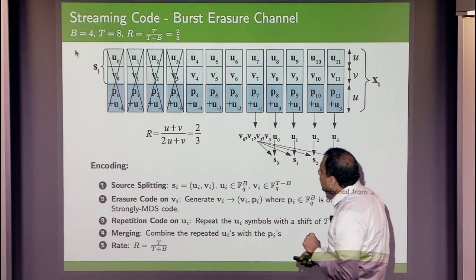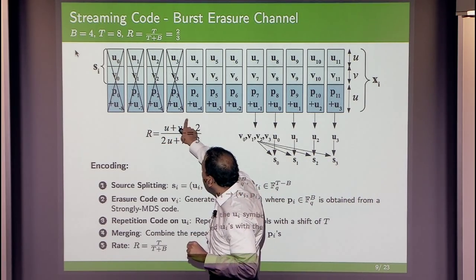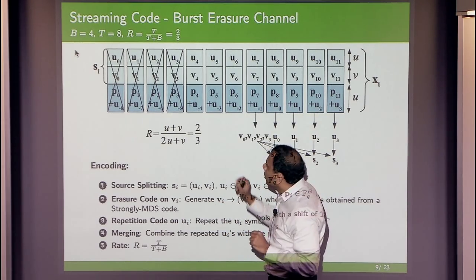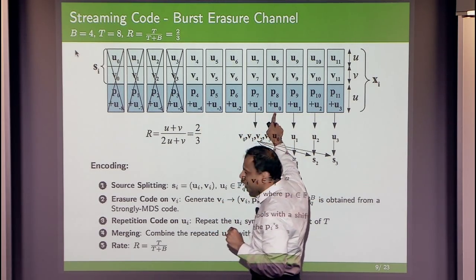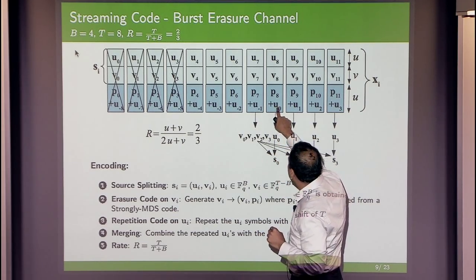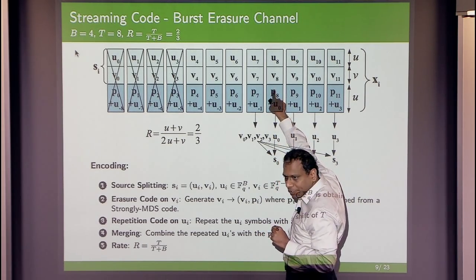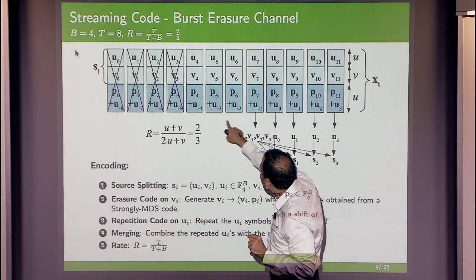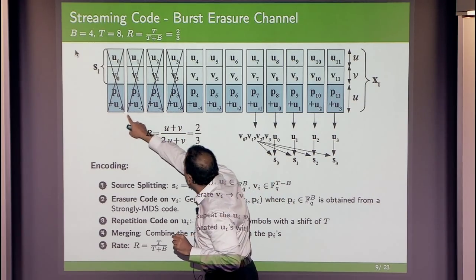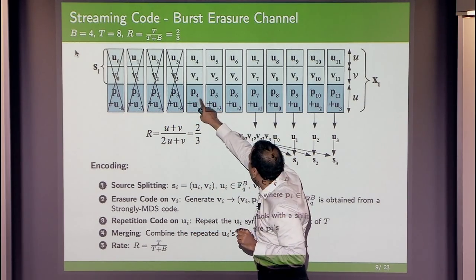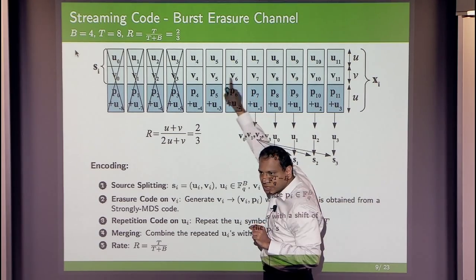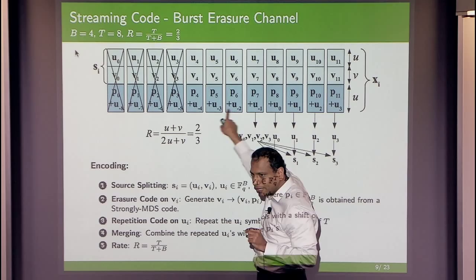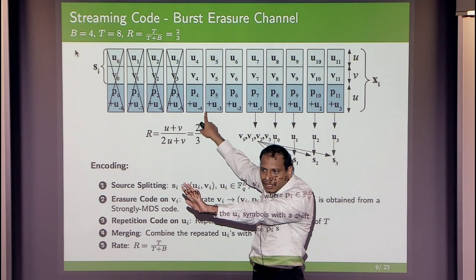So what happens is when you have a burst of length 4 here, u0 and v0 are both lost, right? u0 is protected via this repetition code here. And so if this was lost, and if p8 cannot be computed, this parity check cannot be used. Right. But it so happens that when we have a burst of length 4, we will be using p4 to p7 to reconstruct the v symbols. And at that time, we can subtract out the u parts, which happens before the burst.